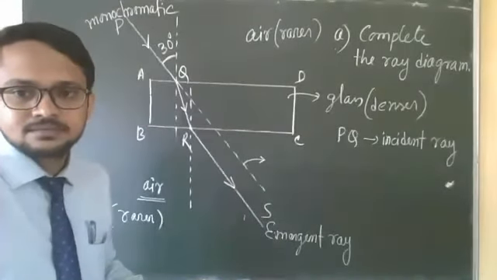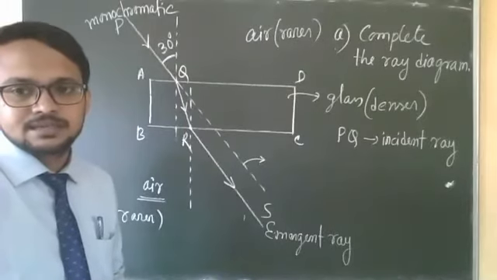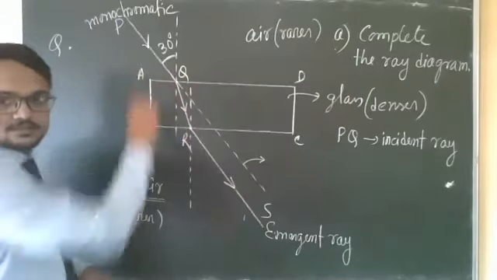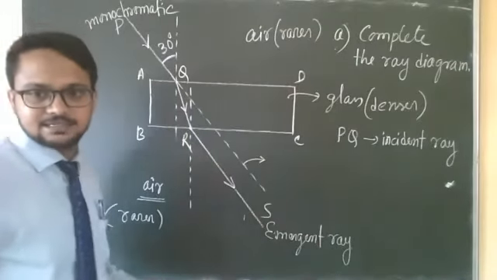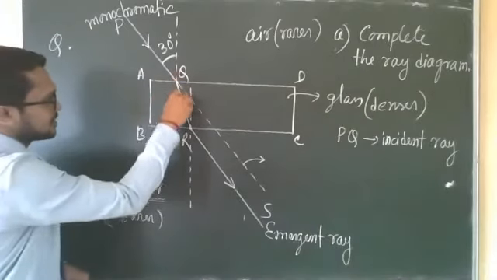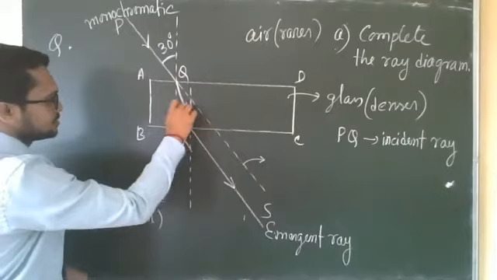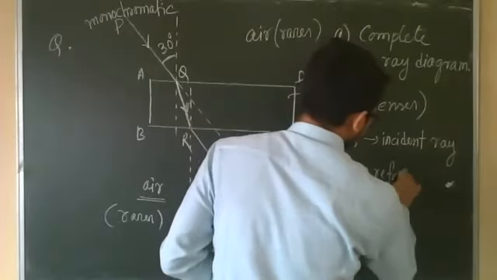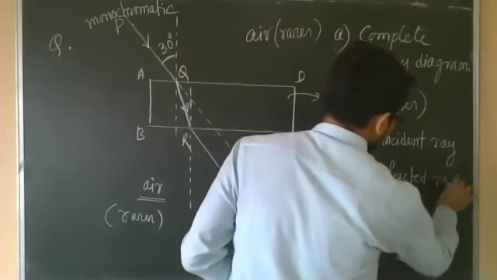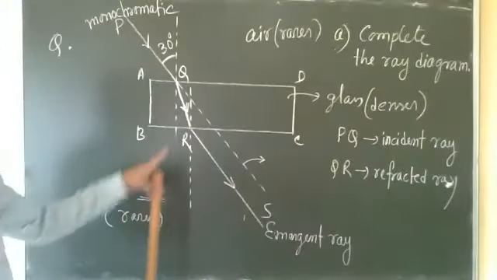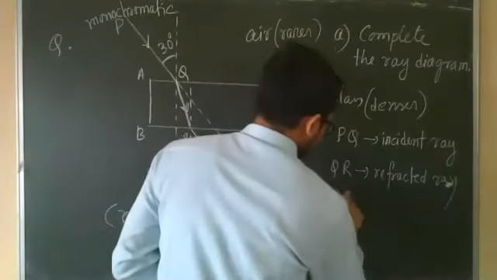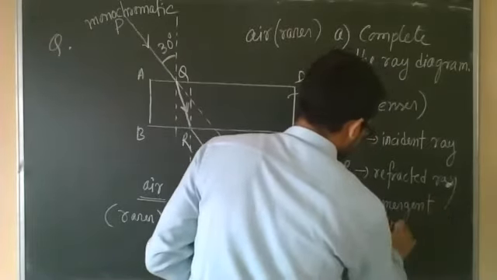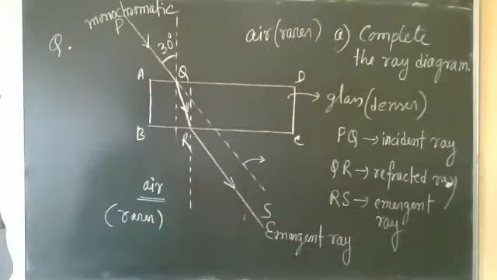QR, this one, not the normal. Yes, QR is the refracted ray. Yes Ajit. This one, solid line, not dotted. So QR is the refracted ray, and the emergent ray is RS. Is it clear, everyone? So in this way you will represent.